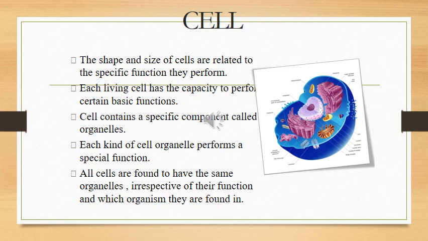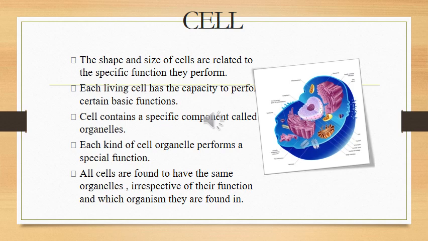Okay. The shape and size of cells. Please come to page number 59. The shape and size of cells are related to the specific function they perform. Some cells like amoeba have changing shapes. In some cases, the cell shape could be more or less fixed and peculiar for a particular type of cell. For example, nerve cells have a typical shape. You have already seen in the previous slide. Each living cell has the capacity to perform certain basic functions that are characteristics of all living forms.